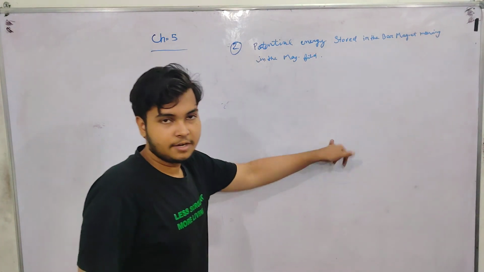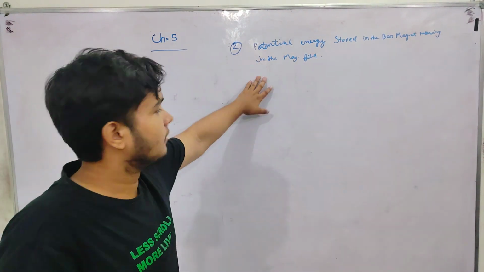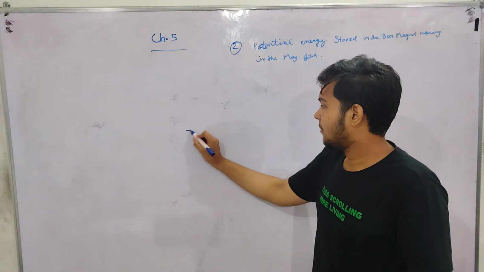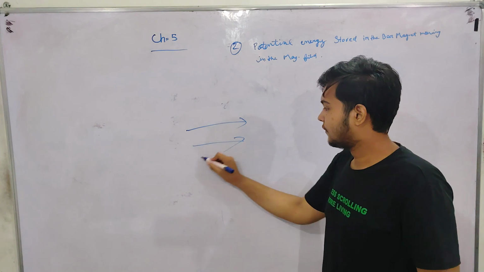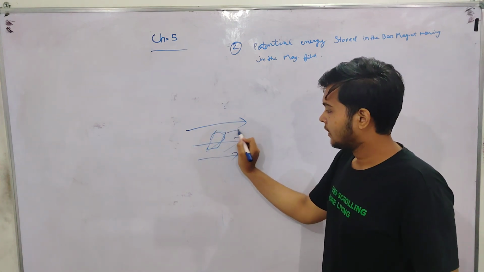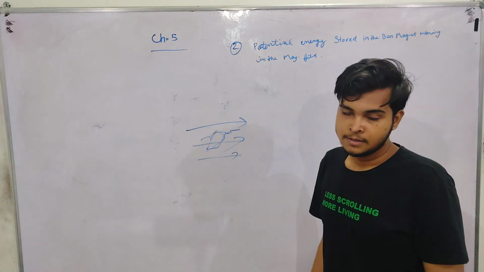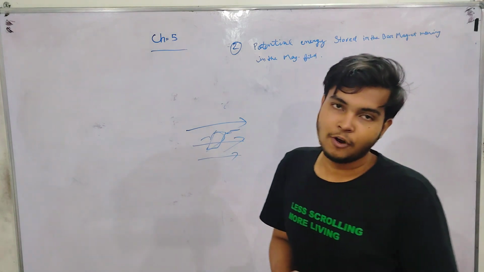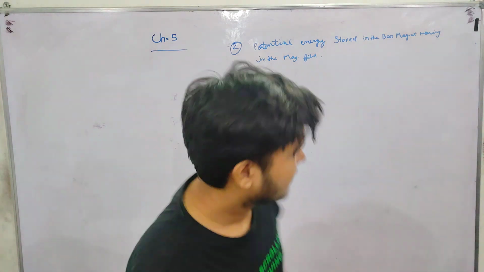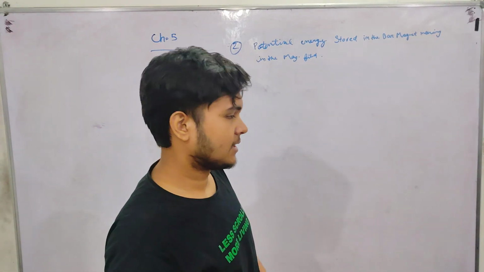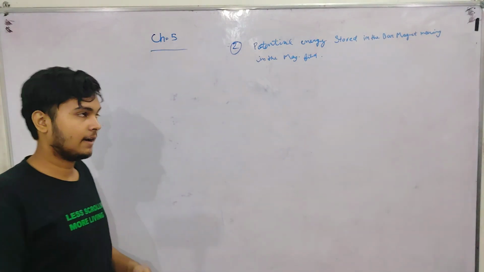By reading the statement, we understand that when a bar magnet moves forward and backward in the direction of the magnetic field, some amount of energy will be stored in the magnet in the form of potential energy. This will be the derivation to find out the potential energy stored in that magnet.